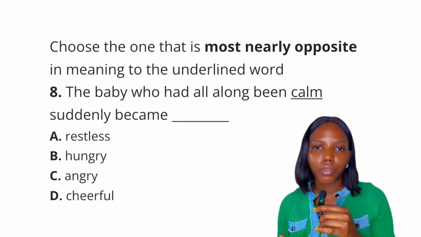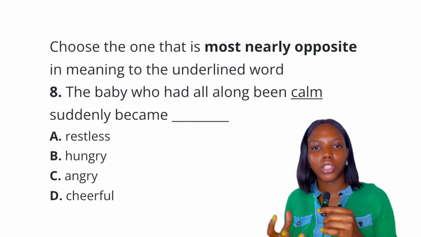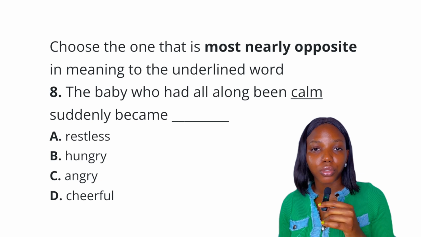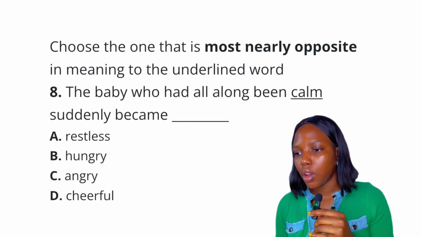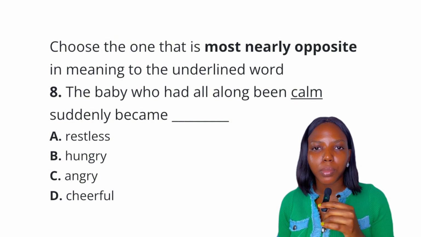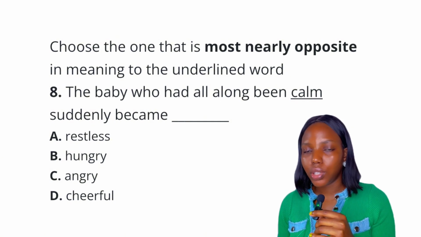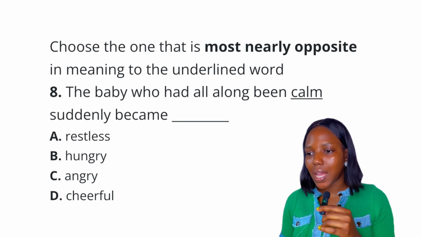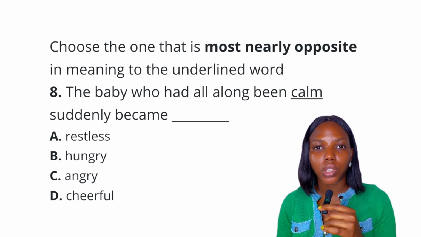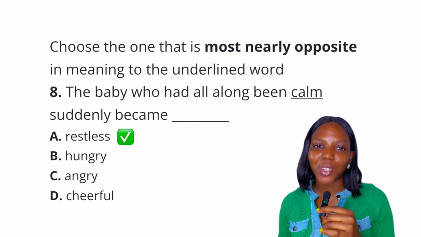Option A, restless. Restless is inability to rest, someone who is agitated. Option B, hungry. Hungry is desiring food or craving food. Option C, angry. Angry is showing resentment, being furious. We think of mad, right? Option D, cheerful. Cheerful is full of cheer, in good spirit. So the best answer to this question is definitely option A, restless. Restless is the best answer to this question.